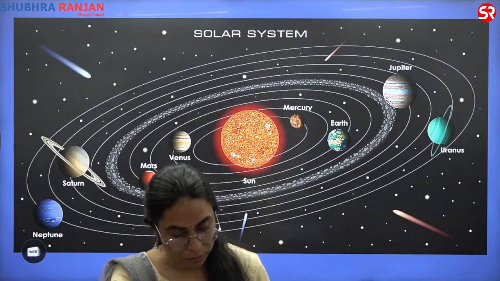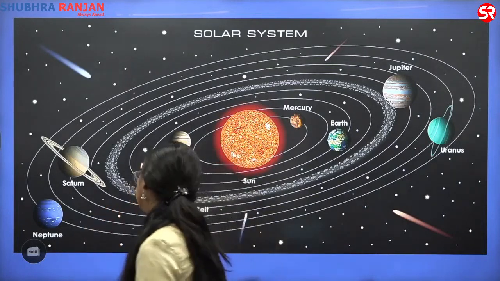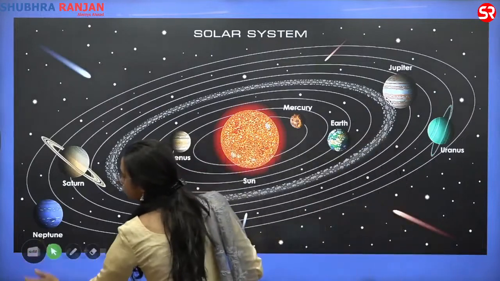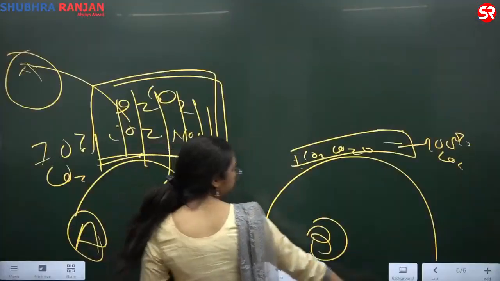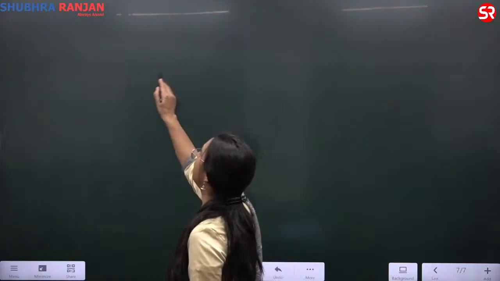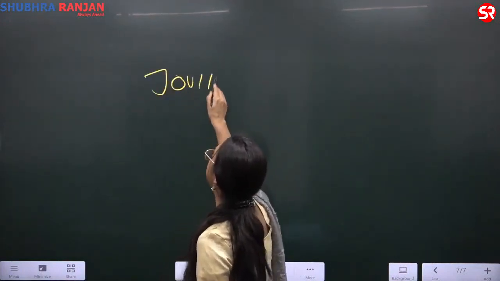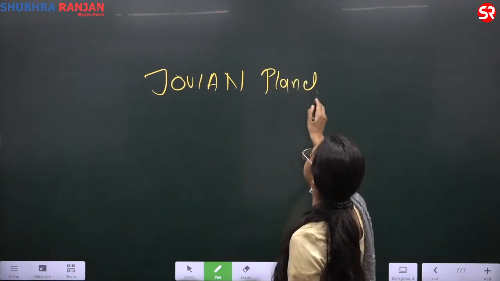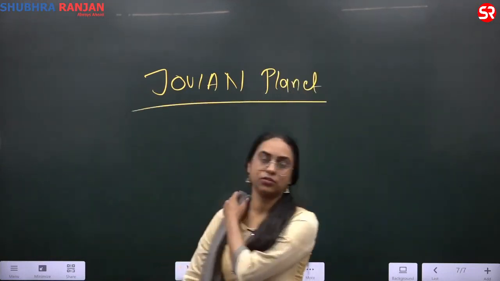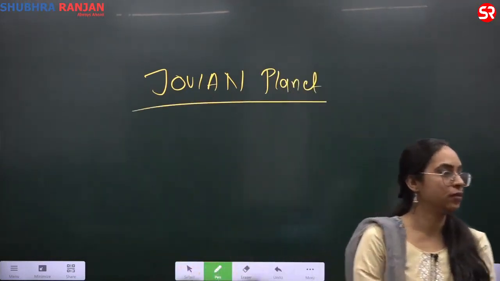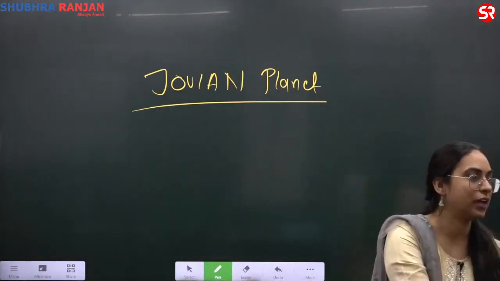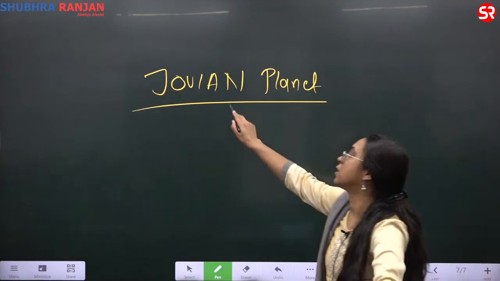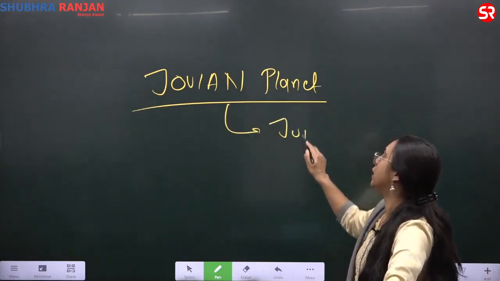Please write about the other planets, the Jovian planets. Write the term Jovian planet. Earlier we had seen 4 terrestrial planets. Now we will see the rest 4. Those are Jovian planets. These are Jupiter-like.